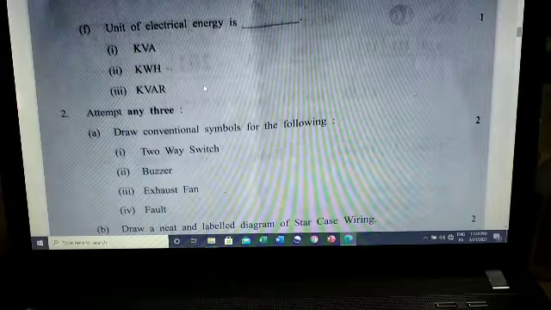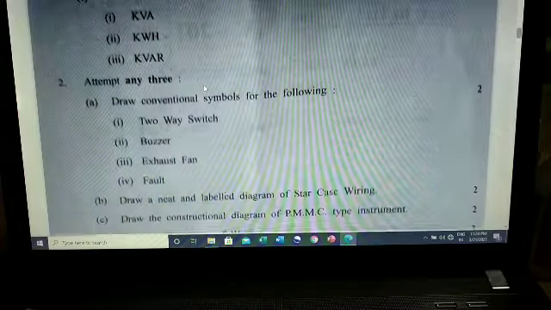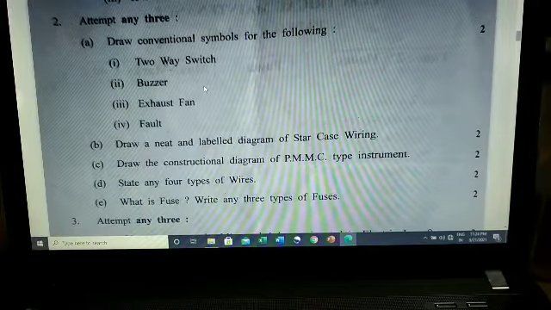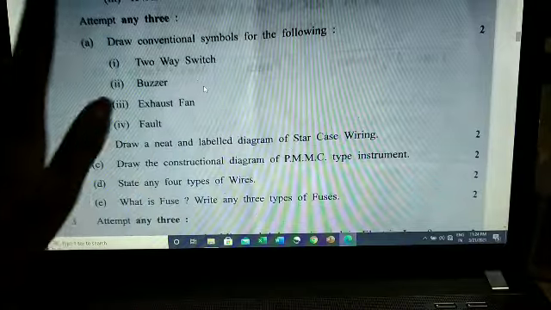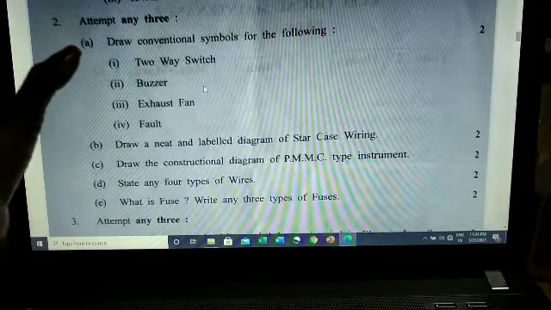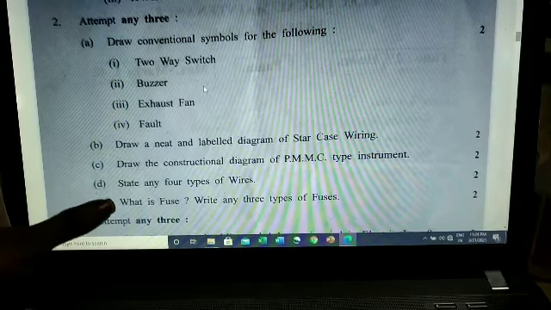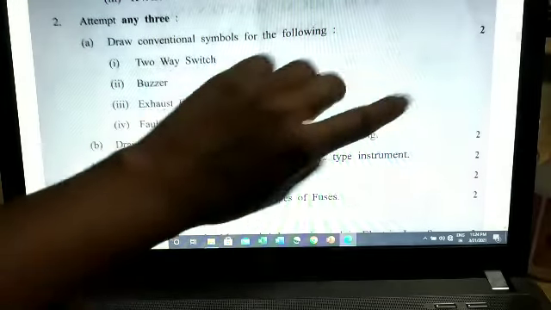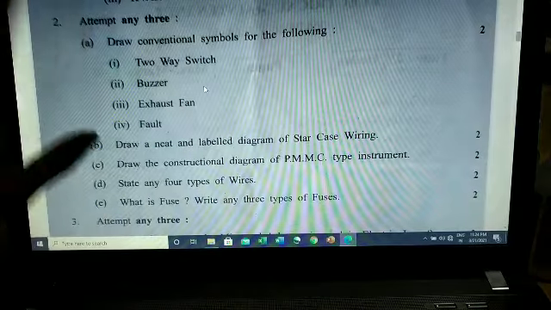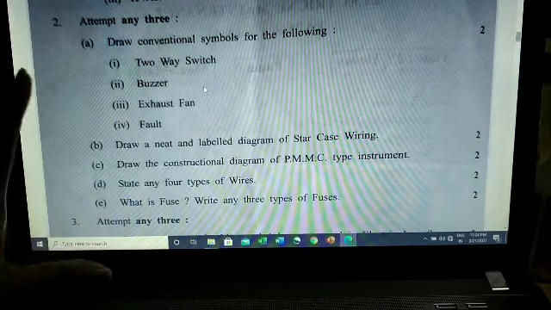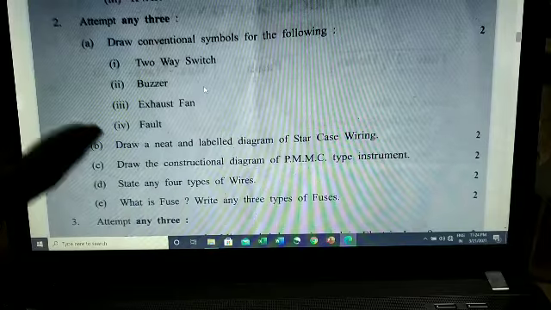MCQs are for 4 marks. Now moving to question number 2. Question number 2, attempt any 3. In this, all are diagrams and 2 are definition type, right? They have asked for 2 marks. Attempt any 3. So you have 5 options. You have to choose any 3 and solve them.